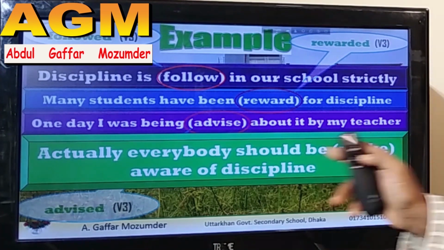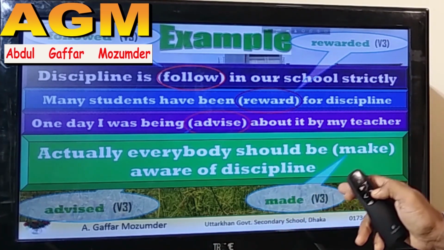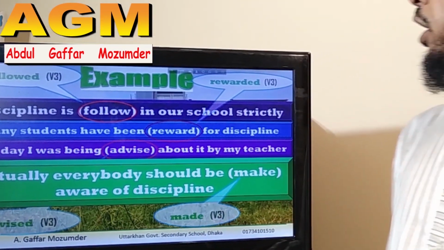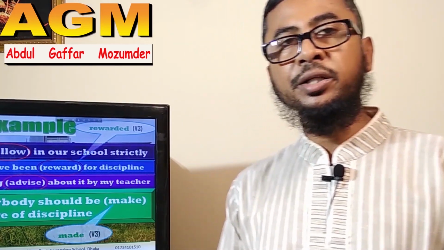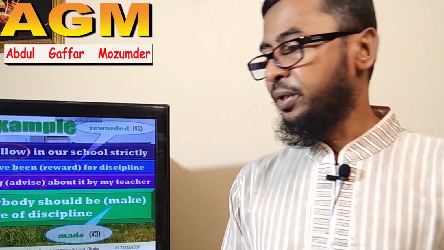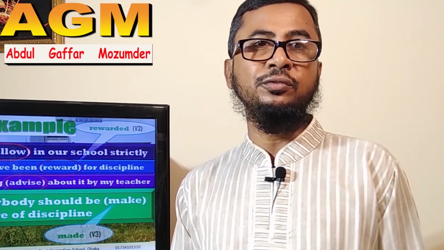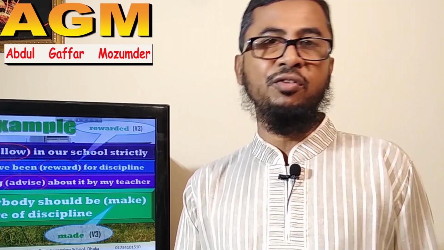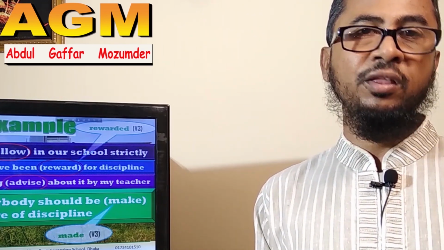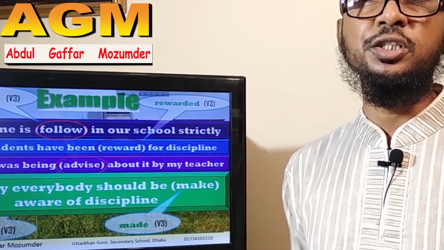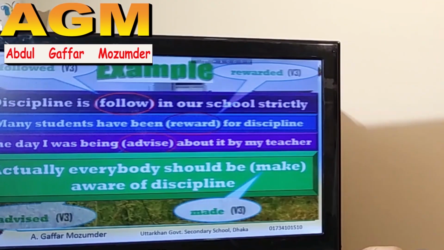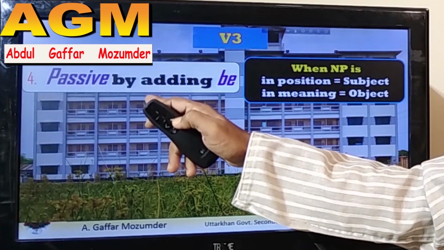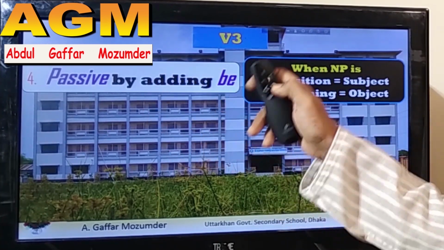So make will be turned into made, V3. Okay, dear students, now I think you are clear with the idea of passive: NP V3. To make a sentence into passive format, just this structure is to be followed, and there are some more structures in passive. Look, passive by adding be.